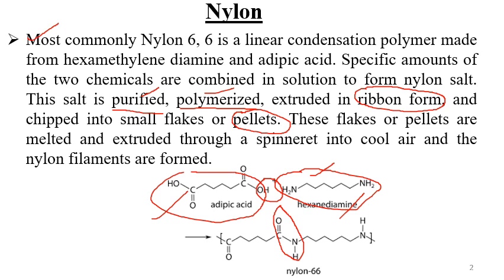Now these flakes or pellets are melted and extruded through a spinneret into cool air, and nylon filaments are formed. Once we get this pellet, it is sent to an extrusion chamber, where cooling air is passed. So cooling air is given, and thus nylon filaments are formed through the extrusion.